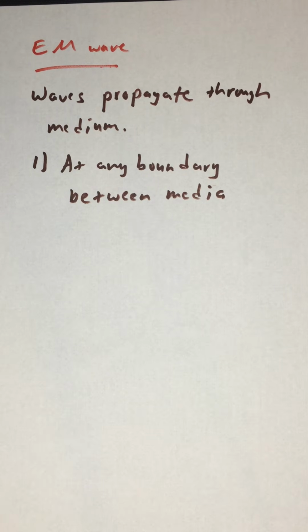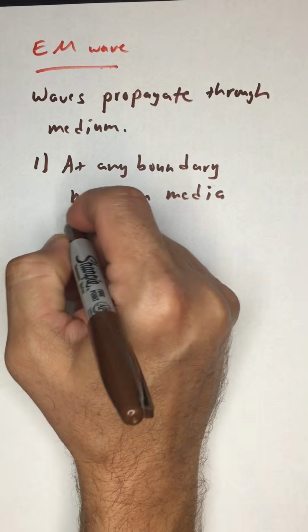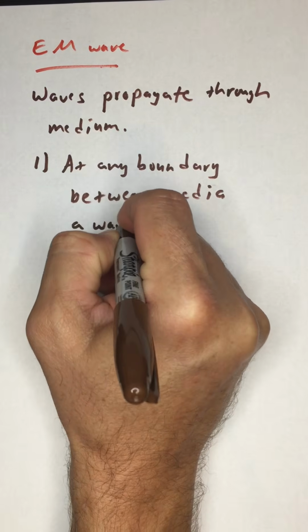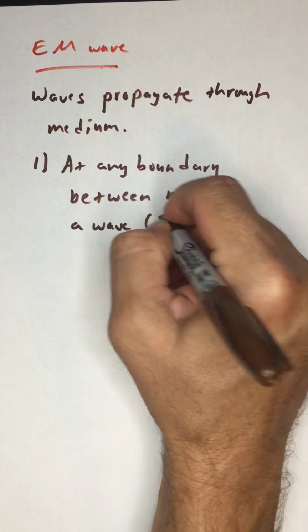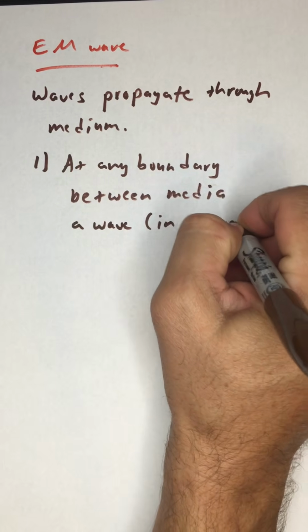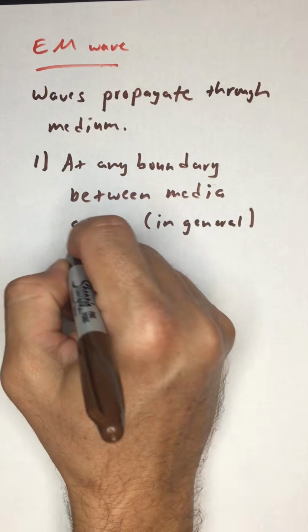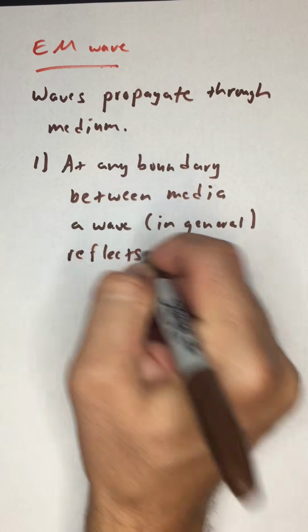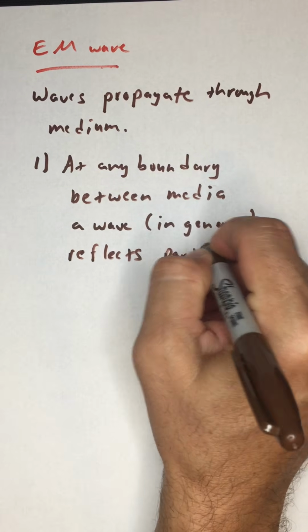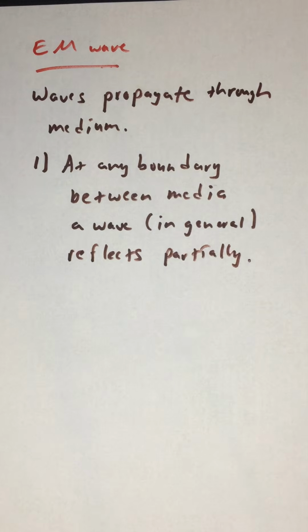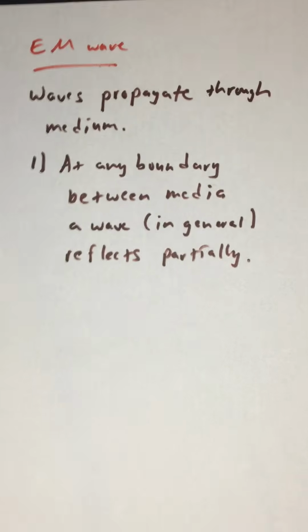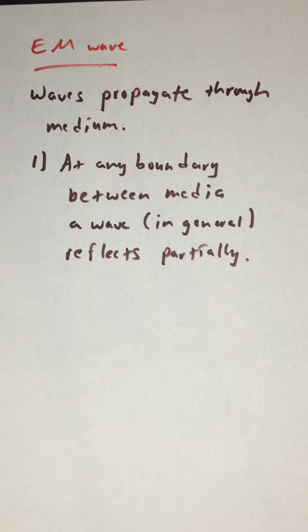So at any boundary between media, a wave, and I'm going to write in general, reflects partially. That means at least part of the wave is going to reflect from that boundary. If you don't believe me, hold your hand up in front of your face and talk. You will hear an echo from your voice bouncing off of your hand.